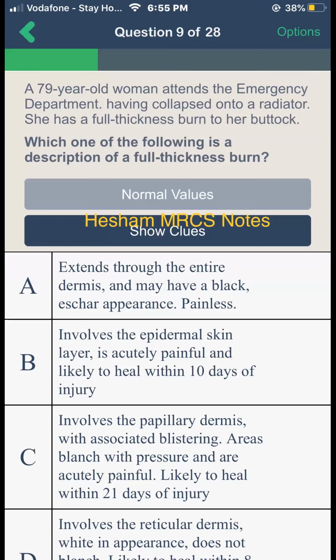Involves the epidermal skin layer, is acutely painful and likely to heal within 10 days of injury. Involves the papillary dermis with associated blistering, areas blanched with pressure and acutely painful, likely to heal within 21 days. Option D involves the reticular dermis, white in appearance, does not blanch. I cannot see the rest. I will go for option A.